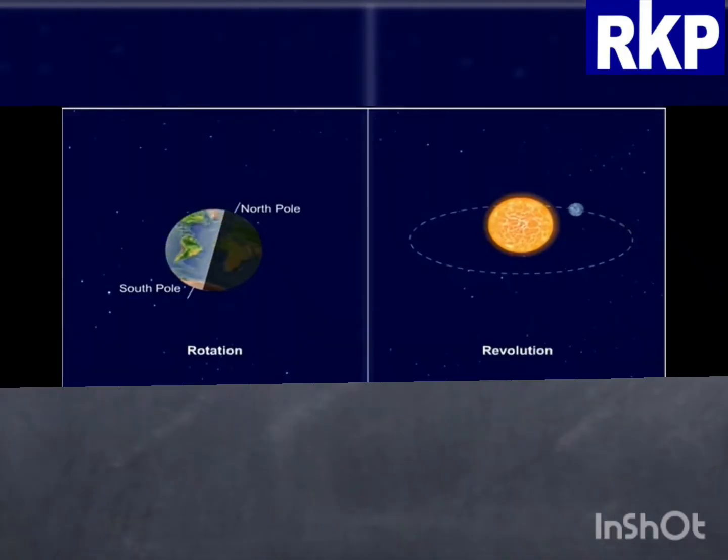Look at this video everyone. This is rotation. Rotation means the earth is rotating on its own axis. And next picture is of revolution, that earth is revolving around the sun in a fixed path.